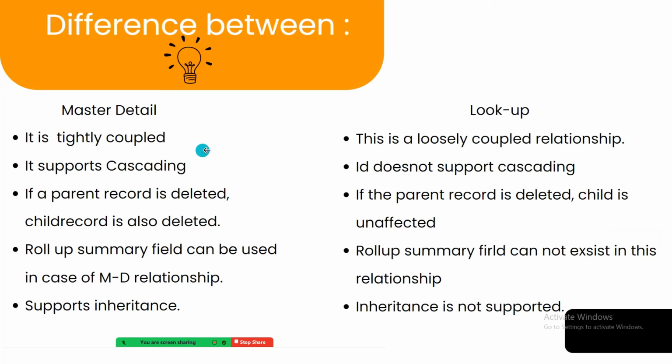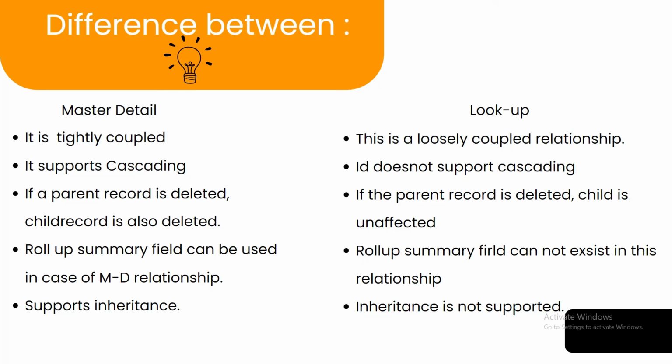Now, next, difference between master detail and lookup, what is the difference? So master detail is tightly coupled, whereas lookup is loosely coupled. In master detail, it supports cascading, and lookup does not support cascading. So in case of master detail, if a parent record is deleted, the child record is also deleted. In case of lookup, if a parent record is deleted, the child record remains unaffected.